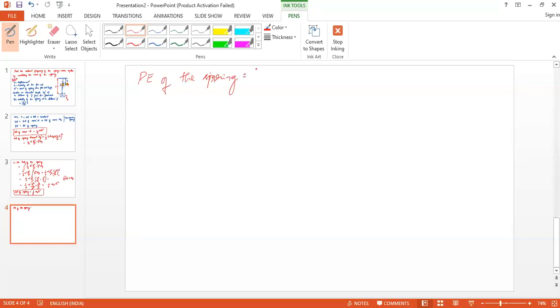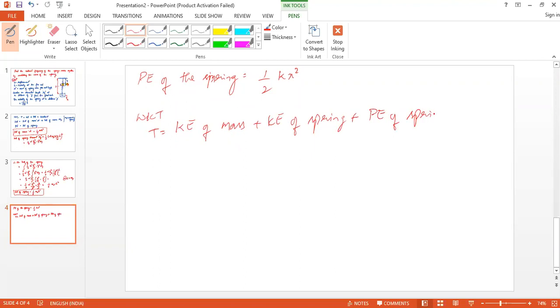It is half kx square. Right? And we know that the total energy is equal to kinetic energy of mass plus kinetic energy of spring plus potential energy of spring.